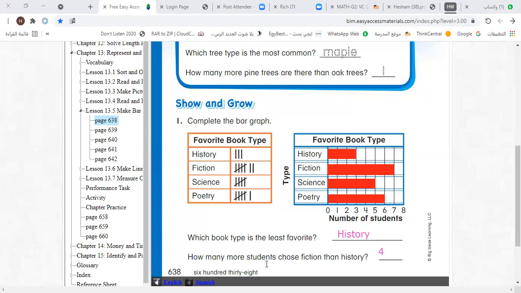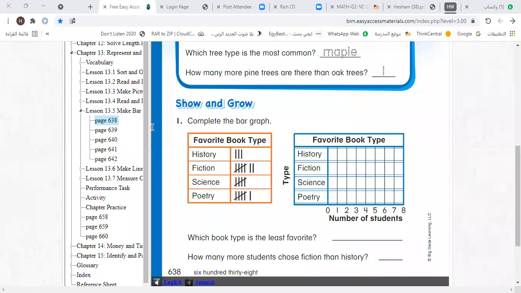So here, let's write 4. Be attentive, Adam, please, that how many more means minus. How many fewer also means minus. Now, let's answer the next question. I'll clear this, and let's move now to question number 2.